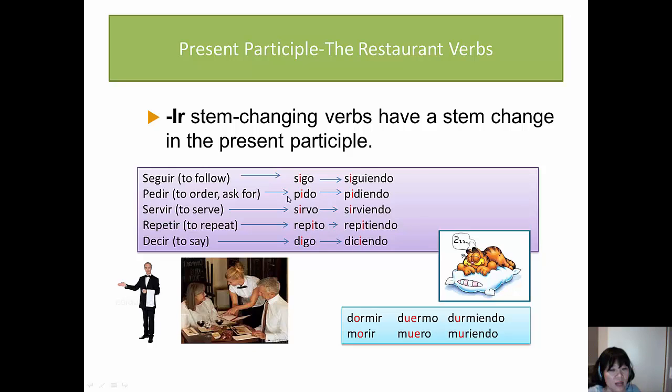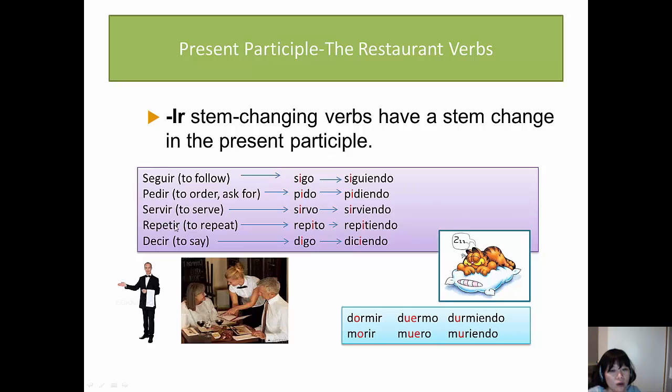Pedir. Estoy pidiendo comida. Servir, sirviendo. Estoy sirviendo la comida, o el mesero me está sirviendo la comida. Repetir becomes repitiendo. Decir will be diciendo. Okay, so I'm going to repeat one more time. The IR stem changing verbs have a stem change in the present participle. Seguir, siguiendo. Pedir, pidiendo, etc.